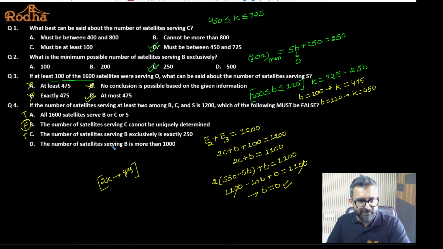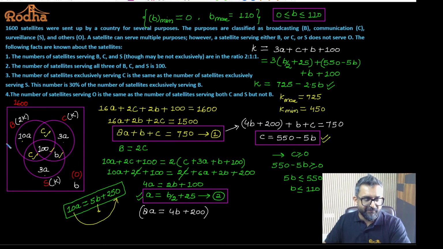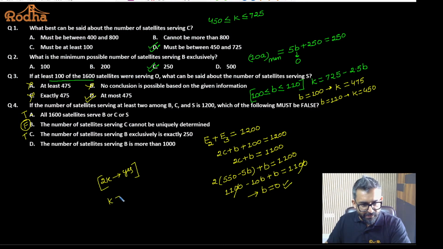Fine. The number of satellites serving B is more than 10,000. That can be calculated. The value of B is 2K. The value of K is what? 725 minus 2.5B. So the value of 2K is going to be 1450 minus 5B. Yes or no?